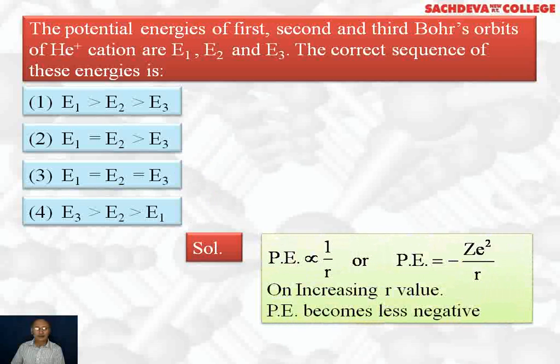Now, how to solve this question? Potential energy is inversely proportional to radius. Or potential energy is equal to minus Z into e square divided by r. On increasing r value, potential energy becomes less negative. So the correct answer is fourth part.